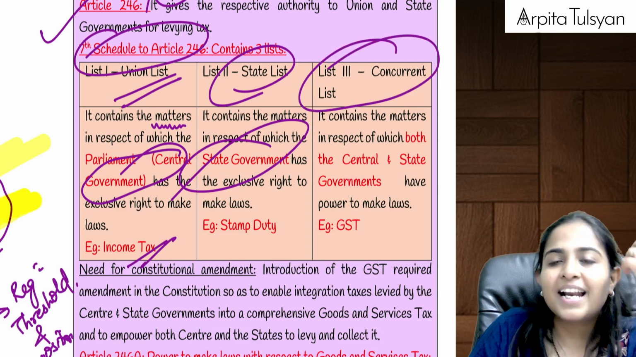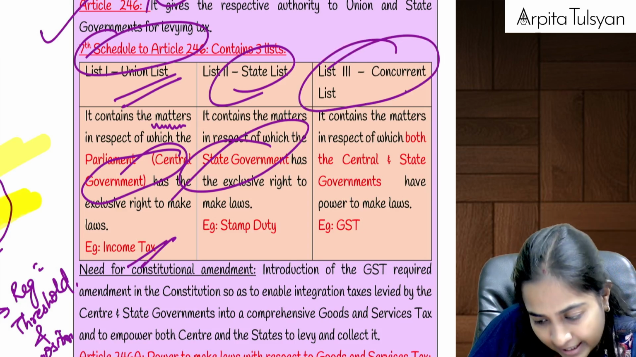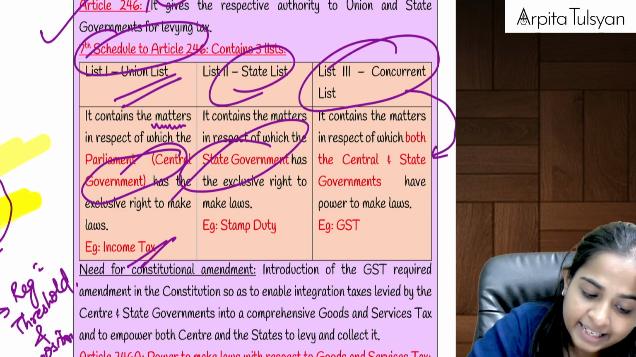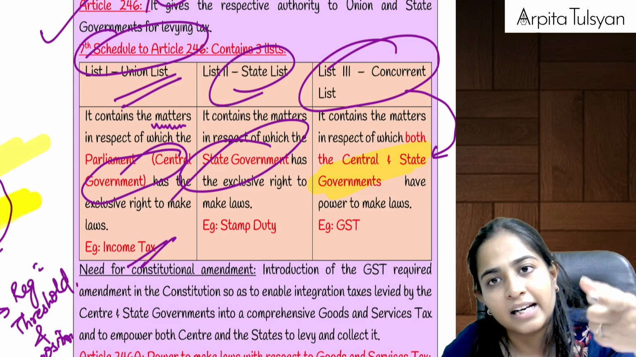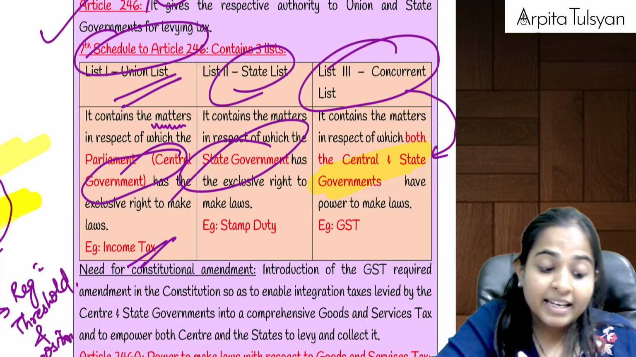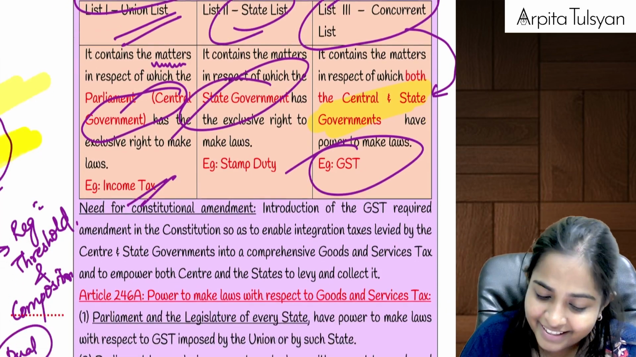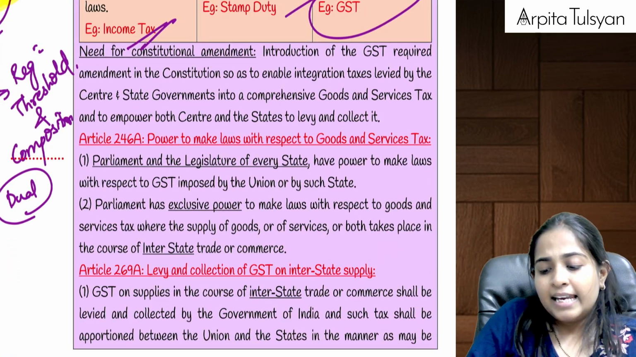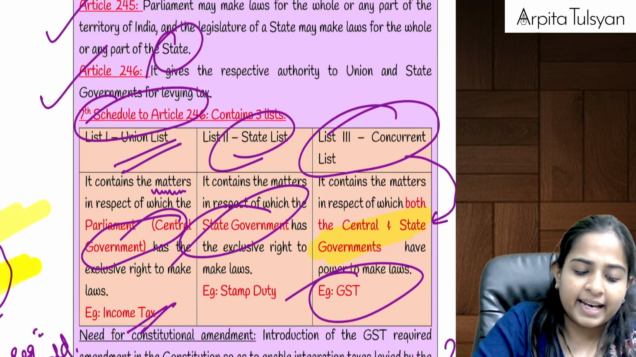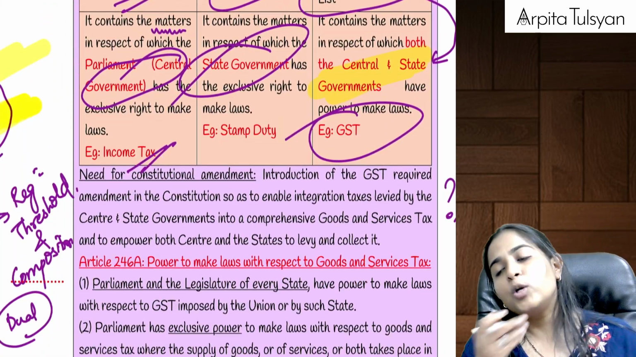And the last one is your concurrent list. Concurrent list is such matters where the powers are there with both of them. Powers are there with the central government, plus the powers are there with the state government. And one thing newly added in this particular list is the GST. Right? Now, the next question arises, ma'am, okay, these were the existing articles, but why do we need an amendment?